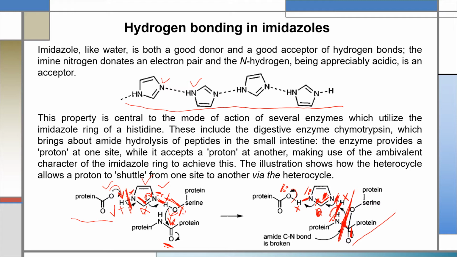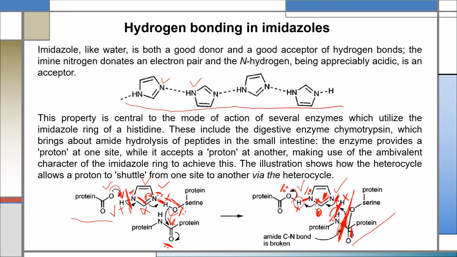So here nitrogen of the imidazole ring accepts a proton. This side it donates a proton and this side it accepts a proton. So the imidazole ring present in the enzyme chymotrypsin provides a proton on one side and on the other side accepts another proton, and due to this proton shuffling, ultimately hydrolysis of the peptide bond occurs.